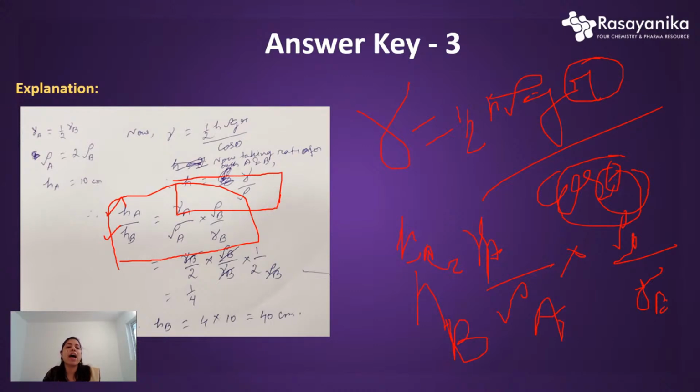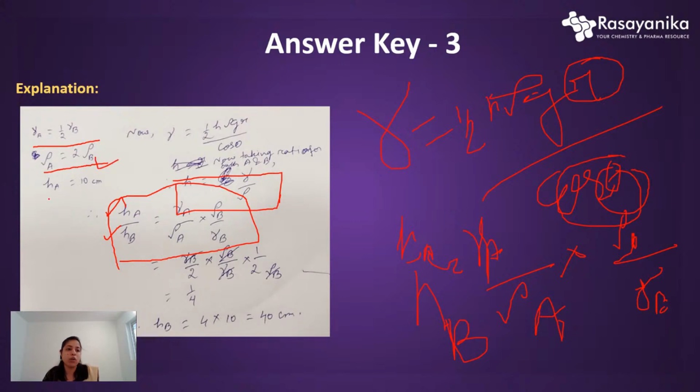Okay. So just put the value here. Now we know that in the given equation, gamma A is half of gamma B. That is, the surface tension for the first liquid is half of the second liquid. Okay. And another piece of information given in the equation is rho A equals 2 rho B. That is, the density of the first liquid will be twice that of the second liquid.